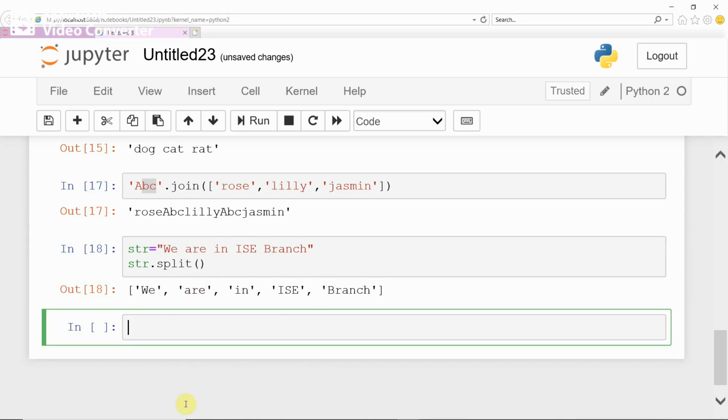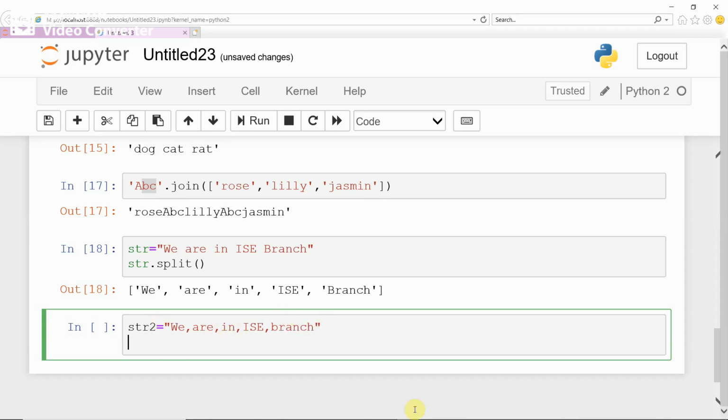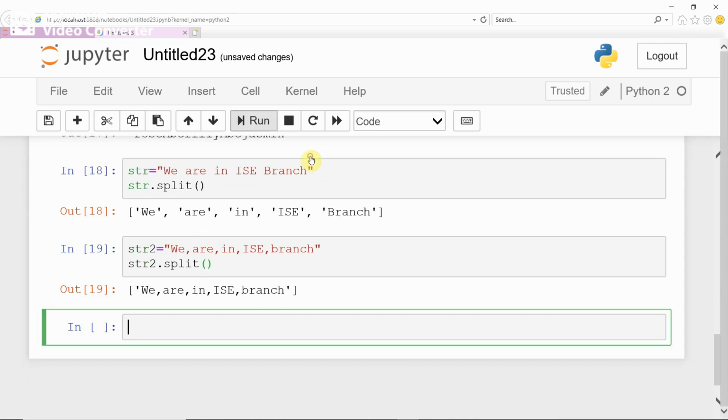Now take this string str2 equal to, in double quotation, v comma r comma n comma ISC comma branch. Now str2 dot split and run. See what it does.